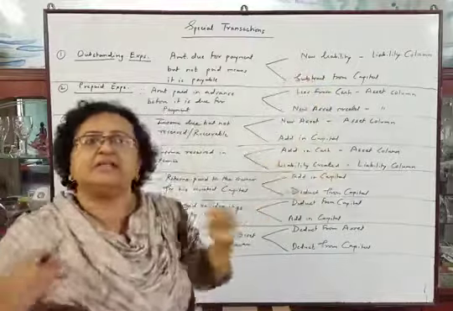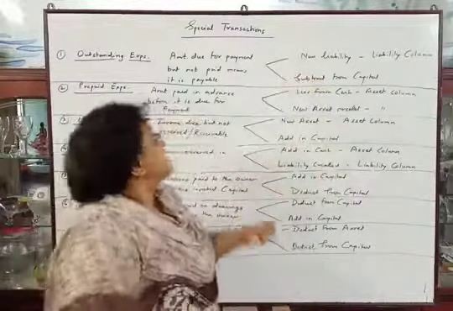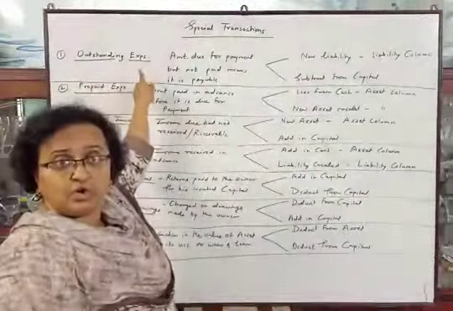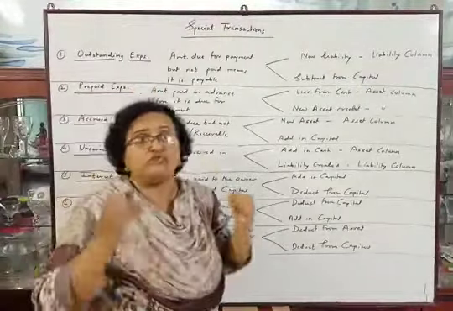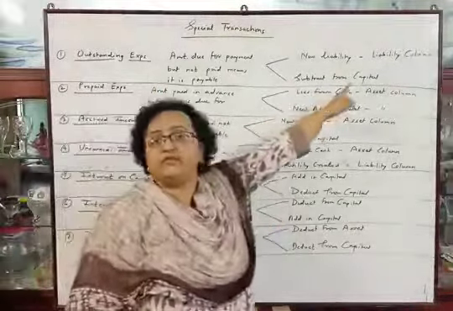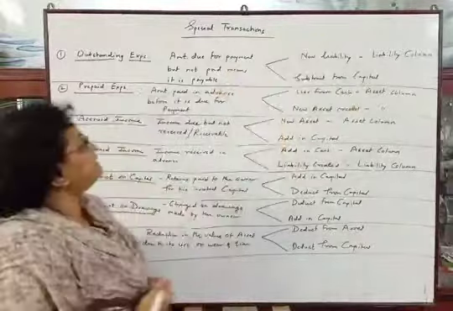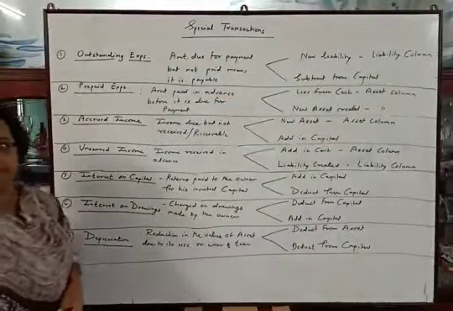Expenses will be deducted and incomes will be added. Even though it is not paid, it is an expense of the current year, so we have to subtract it from capital.